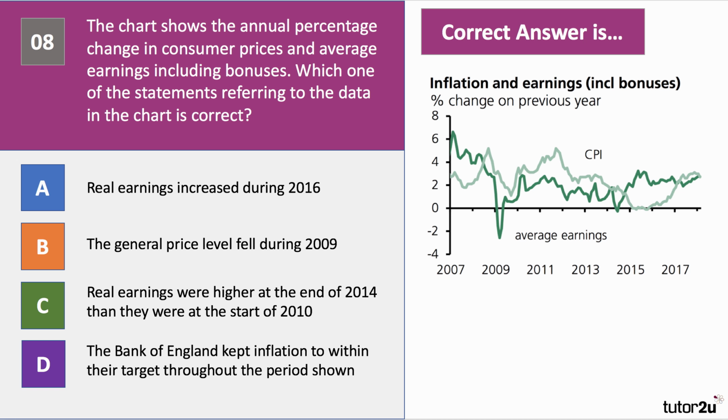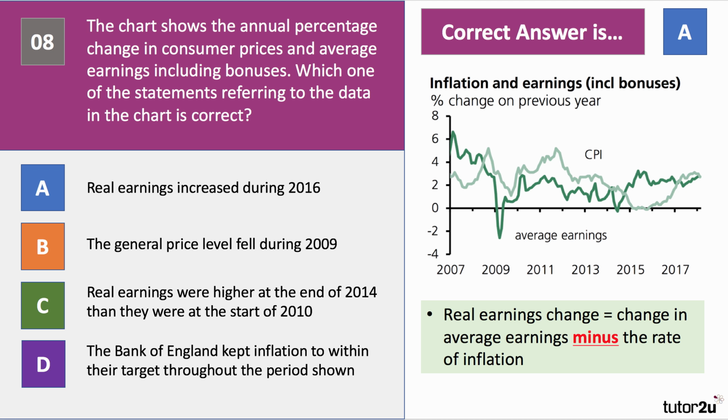Did the Bank of England keep inflation to within their 2% target within the period shown? Or 2% plus or minus 1%? No, inflation spiked above 4 or 5%, didn't it, on a couple of occasions? So the right answer is A. Apologies for that slight confusion. The real earnings change is the change in average earnings minus the rate of inflation.